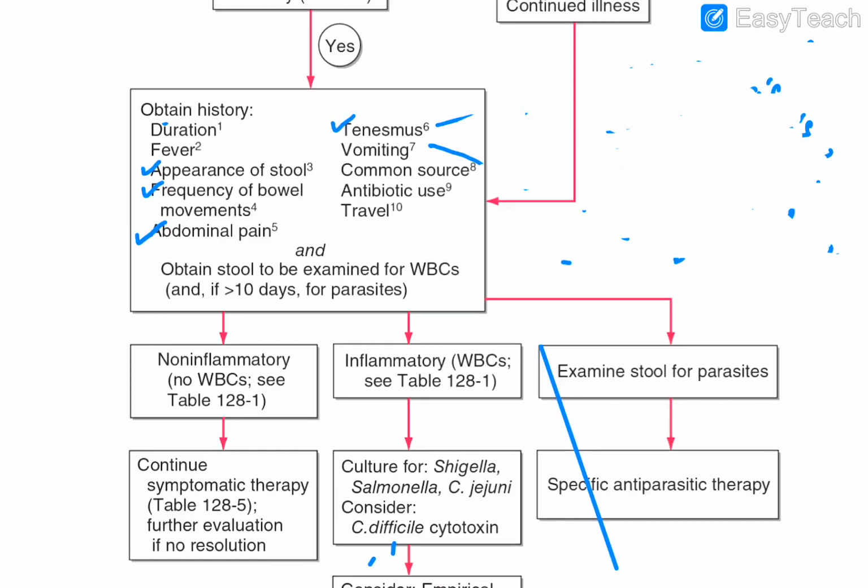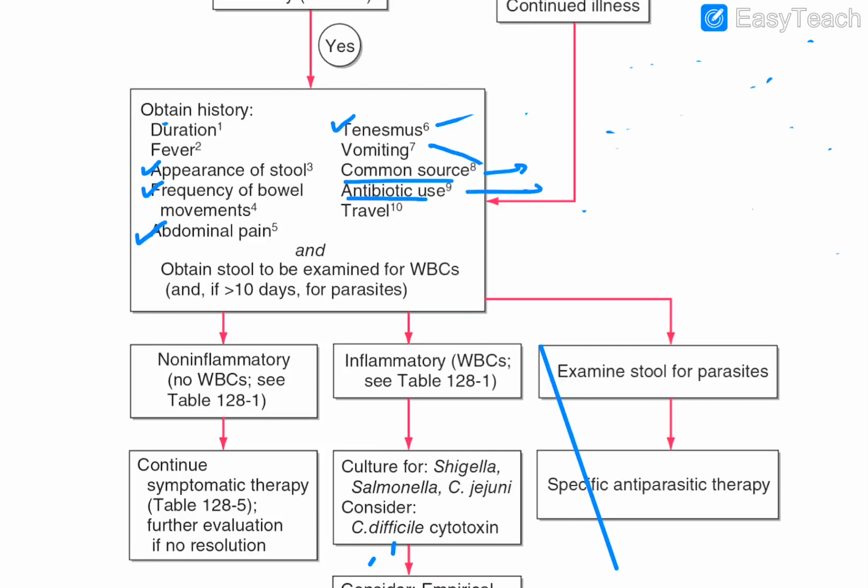Okay. Now, what is this 8th point telling us? This particular 8th point is telling us to look out for the common source. If only one person is having these features, or other family members are also having the same features, this suggests that a common source of food is being eaten by them and they all land up with food poisoning. So common source is important in that aspect.